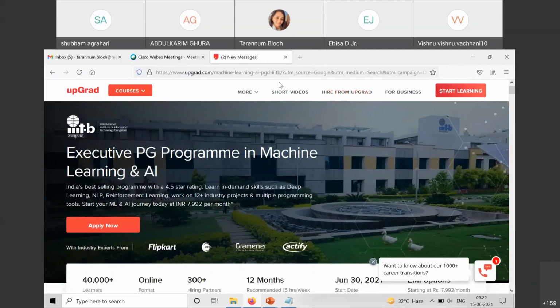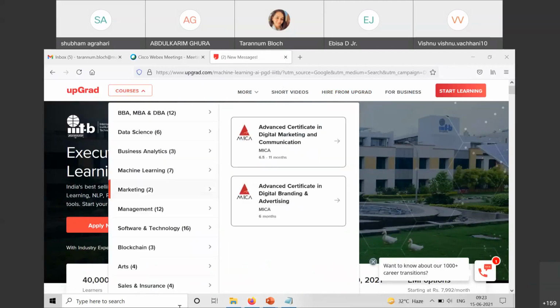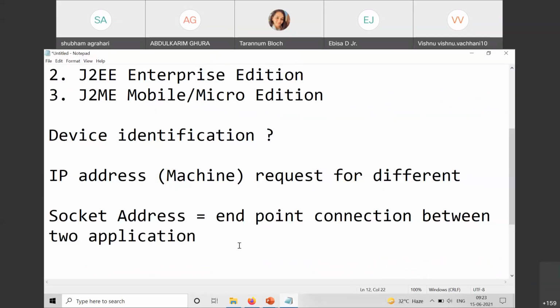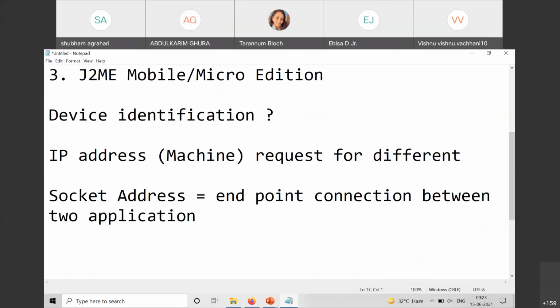Only an IP will not work in this case, because with a single IP, multiple responses are coming from different servers. So what we require is something given dedicatedly for the communication of that particular application. That is what a socket address is. But in short, we can say a socket address is the combination of IP address plus port number.